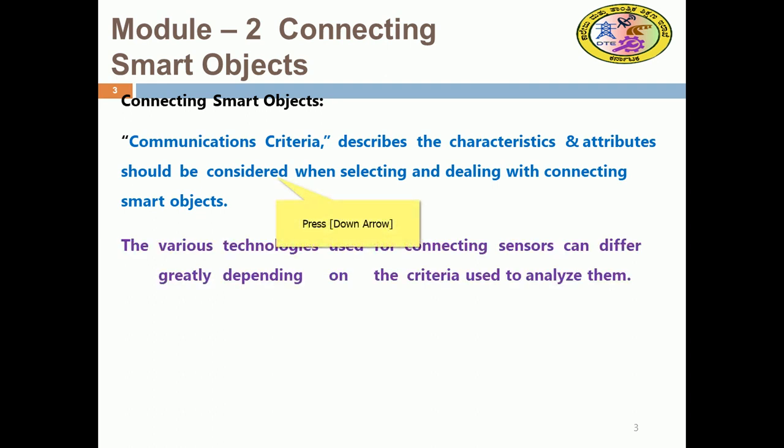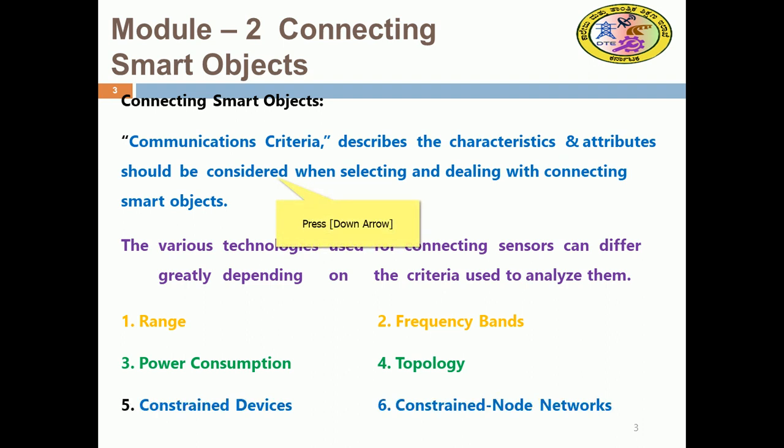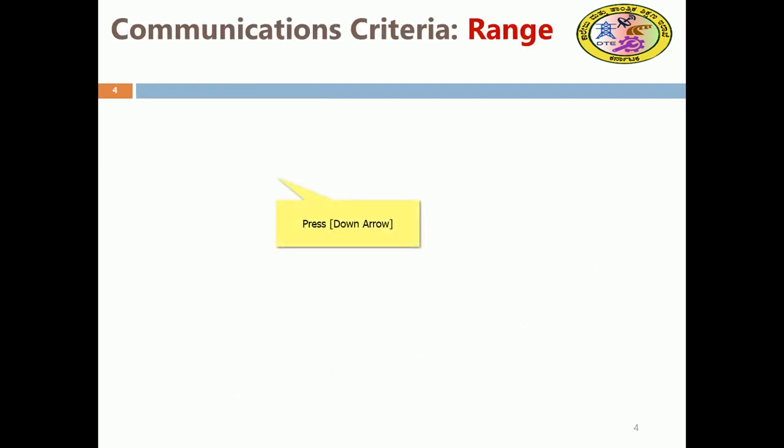The various technologies used for connecting sensors can differ greatly, depending on the criteria used to analyze them: range, frequency band, power consumption, topology, constrained devices, constrained nodes, and so on. The communication criteria will be discussed in three ranges: short range, medium range, and long range. In these three ranges, we will see how smart objects communicate.